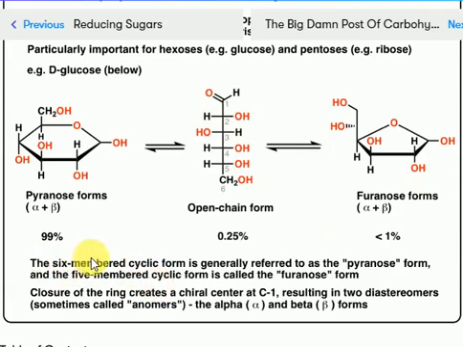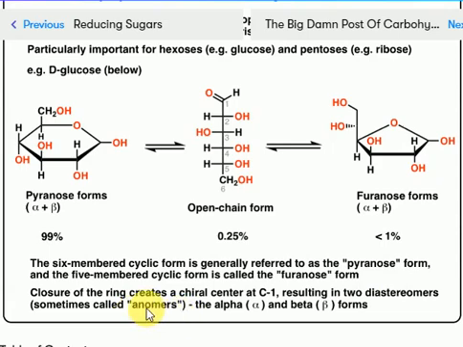The 6-member cyclic form is generally referred to as a pyranose. Pyranose means a 6-member ring is there. Furanose means a 5-member ring will be there. The 5-member cyclic form is called the furanose form. Generally for glucose, the closure of the ring creates a chiral center at C1, resulting in 2 diastereomers.